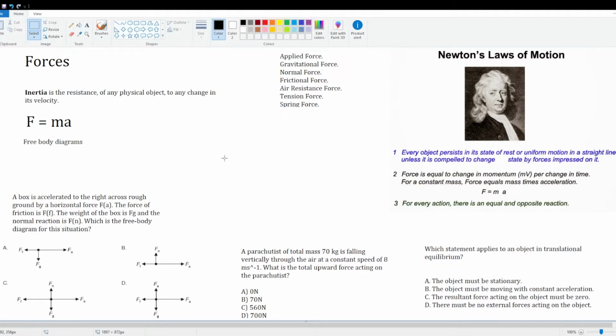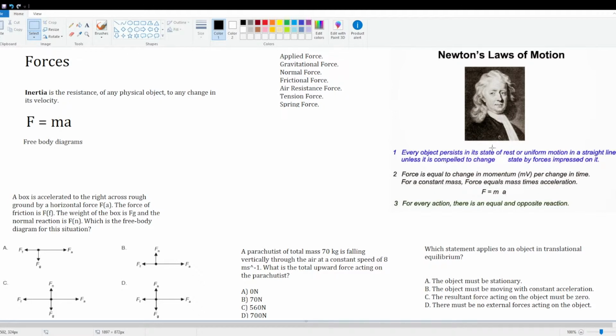Today we're talking about forces, one of the most important topics in all of physics. Today we're going to be mostly focusing on Newton's three laws of motion, and they are quite famous. I'm sure everyone, even if you haven't studied physics, knows of them, or some of them maybe even. So why don't we get into it with the first one?